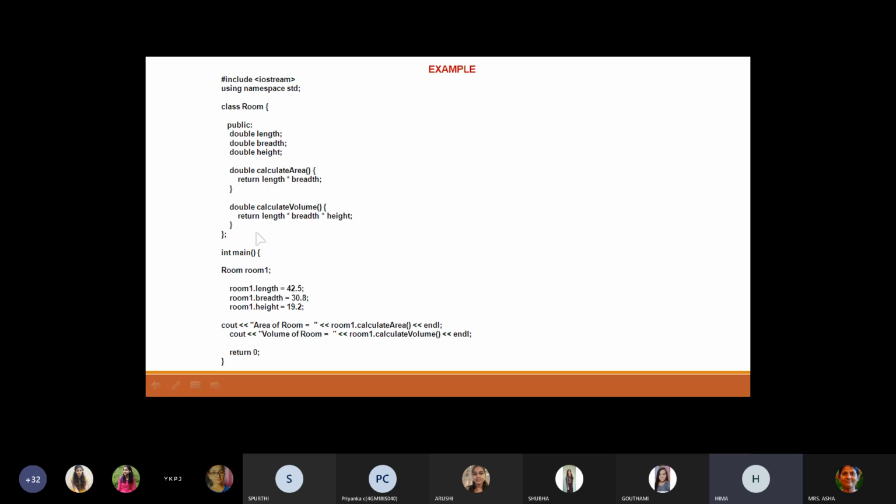Next, cout "Volume of room =" will be printed as it is. Then room1.calculateVolume. Here it goes to the function called calculateVolume, where the operation performed is length into breadth into height. All those three values we assigned will be multiplied and that value will be returned. So this is how the code runs.